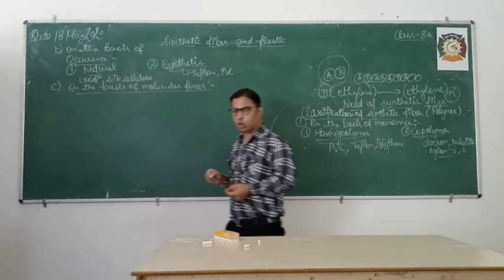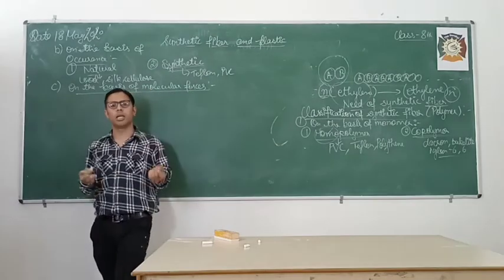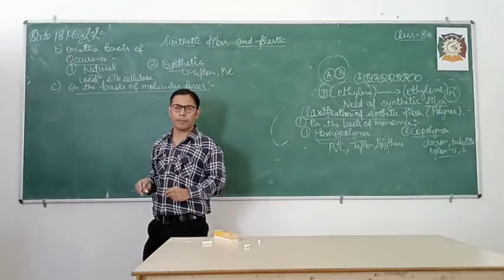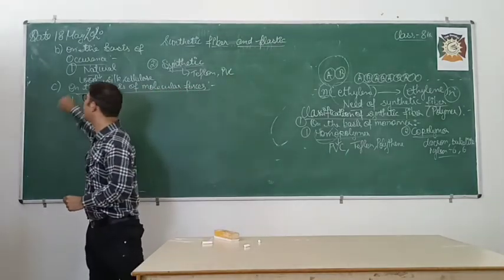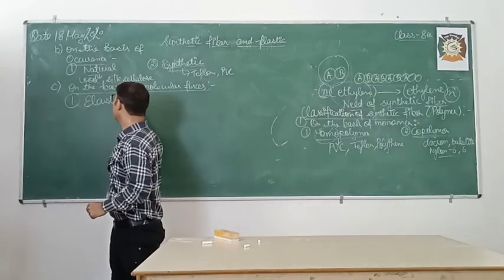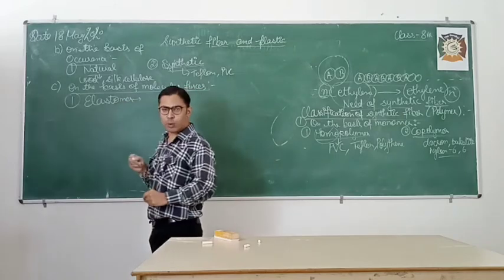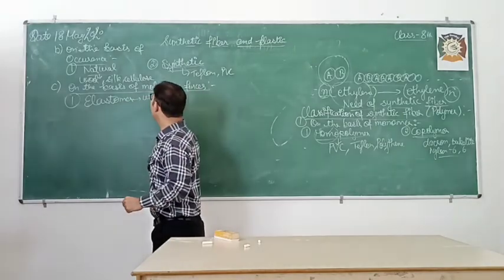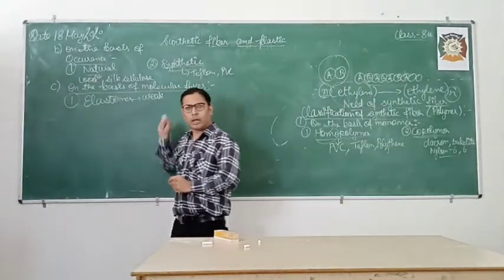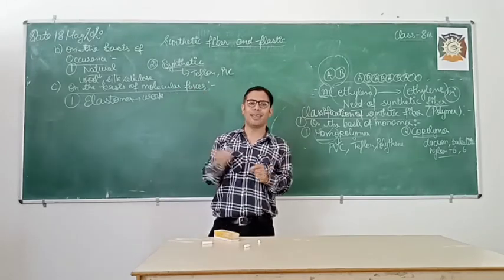Okay students, on the basis of molecular forces which exist between the polymers, there are four types of polymer. Now what are these four types? The first one is elastomer. Elastomers are those polymers which have weak forces between them. Now what happens in these types of elastomer? You can change the shape easily.